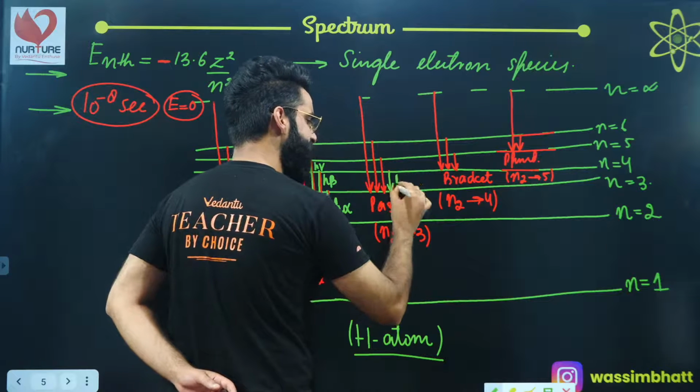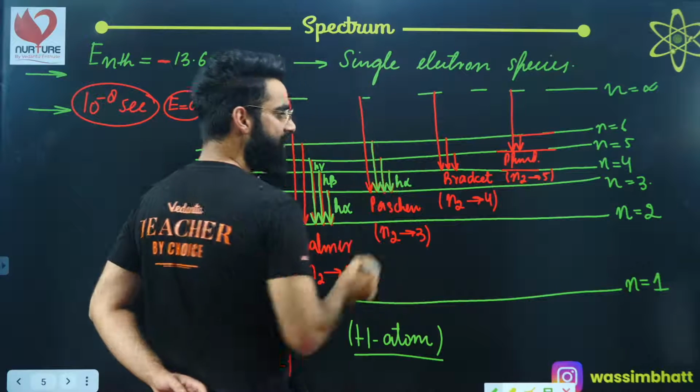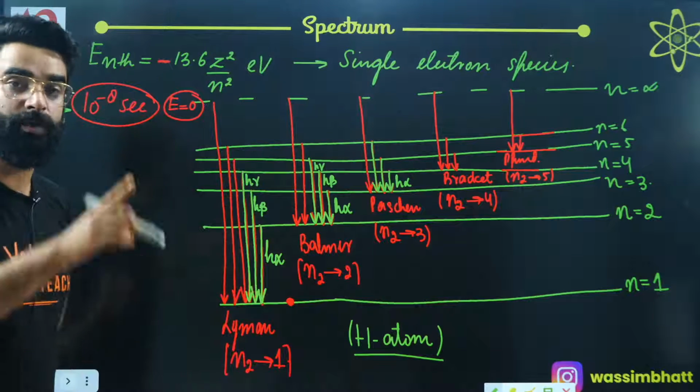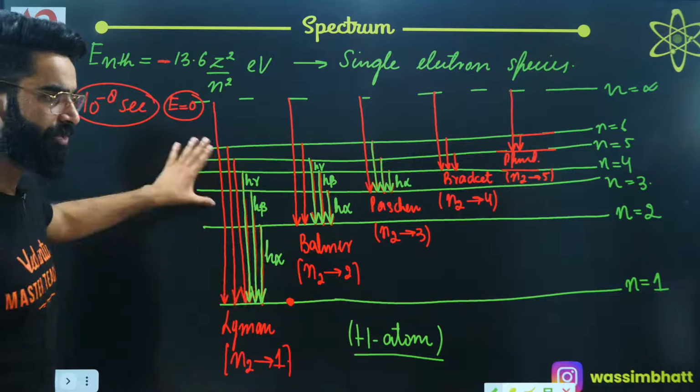This is what we call H alpha, or the first line of Paschen. This is the second line of Paschen, H beta. This is H gamma, right? And so on. I want you guys to remember these terminologies very well. Okay, I'm sure you would have noted this down.